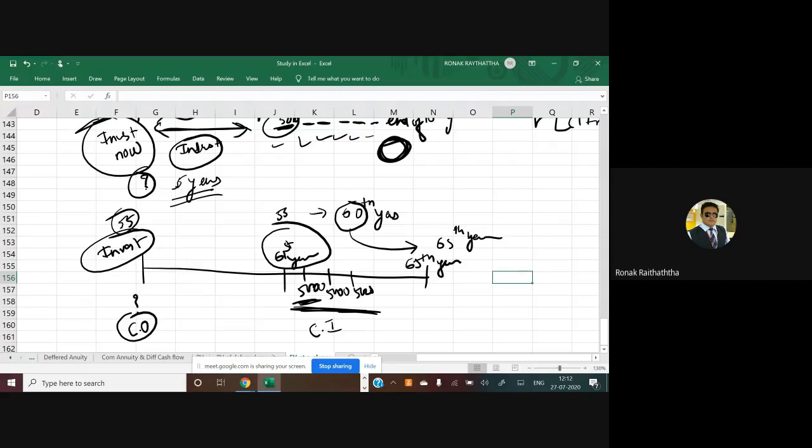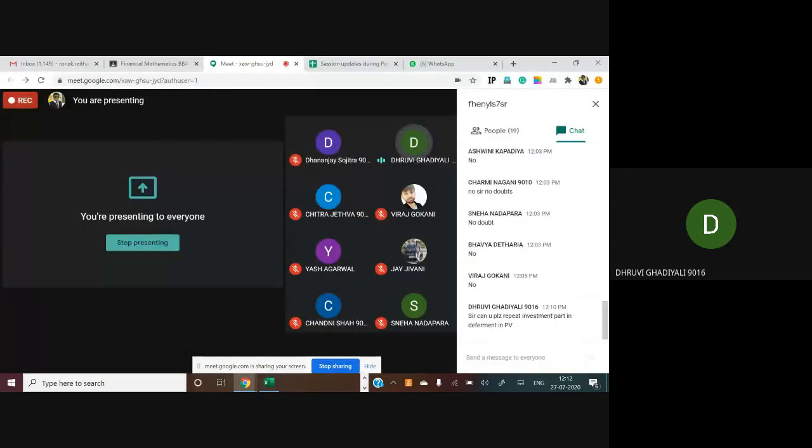So obviously, whatever the amount of investment you are making, you are not fools, and especially when Raunak sir has taught you, you cannot be fools at all. So these 5 years you will definitely receive interest. So here this deferment period matters to you, unlike the future value. Got it now? Yes, sir.